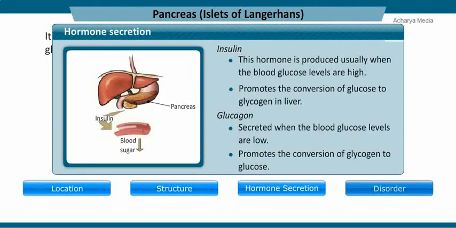Insulin is usually produced in the body when there is an increase in the blood glucose level. It promotes the conversion of glucose to glycogen in the liver and muscle and stores it in the same place for future use. Thereby, insulin helps to control the glucose level in the blood. Glucagon is secreted when the blood glucose level is low. It promotes the conversion of glycogen to glucose, and this glucose is released to the blood and supplied to the tissues.